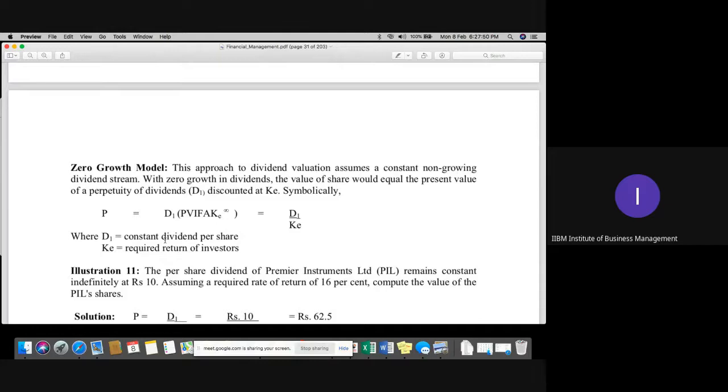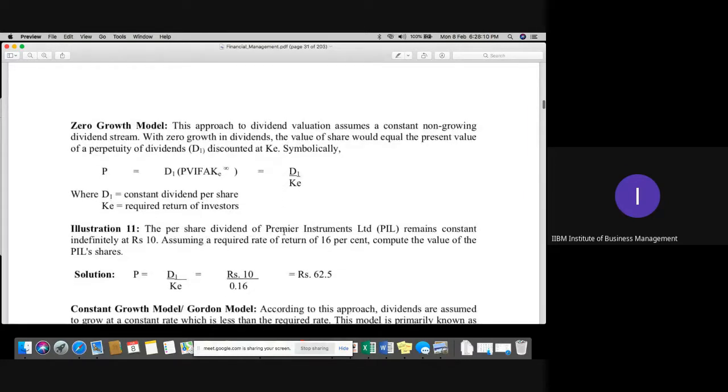So D1 is basically the constant dividend per share upon the required return of the investor. That is the way you can calculate the valuation of any ordinary share, that is called equity shares, with the help of this formula. That is D1 upon K.